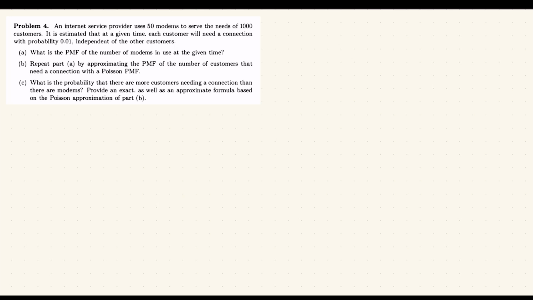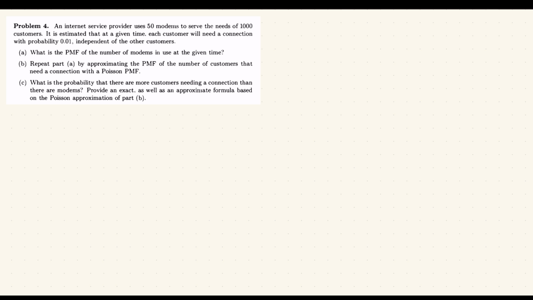Problem 4. An internet service provider uses 50 modems to serve the needs of 1,000 customers. It is estimated that at a given time, each customer will need a connection with probability 0.01, independent of the other customers. A. What is the PMF of the number of modems in use at the given time?